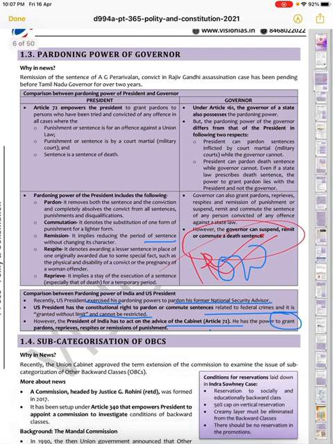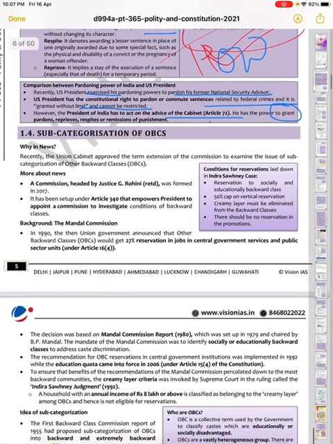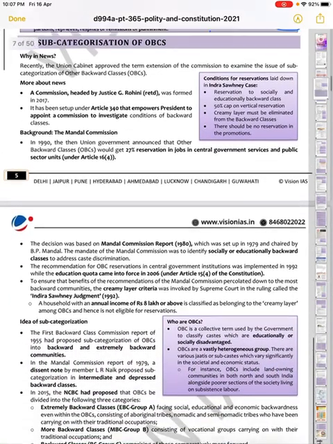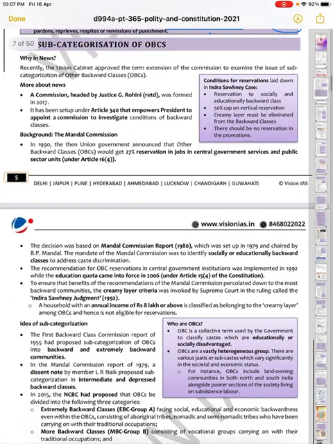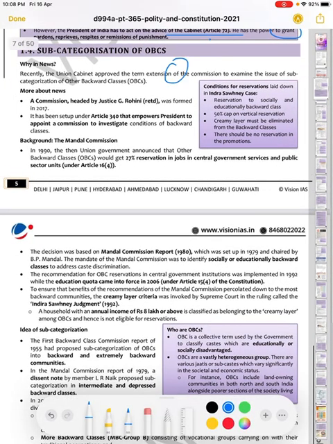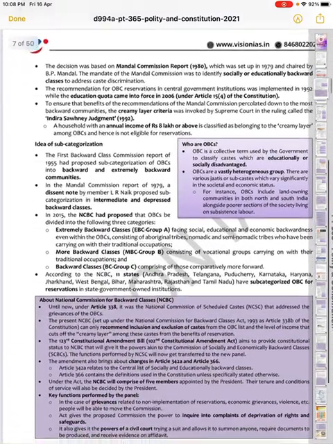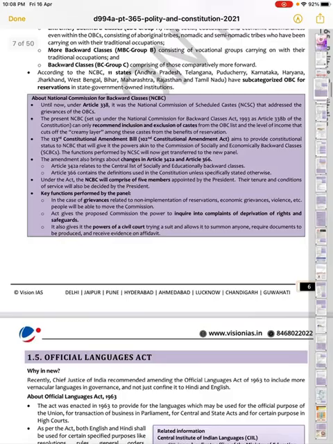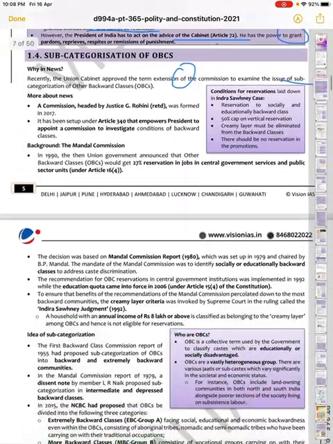Now we have a subcategorization of OBC. It is really important, and we'll discuss why it is in the news, because recently the Union Cabinet approved a term extension of the commission to examine the issue of it. I think we have to discuss it in another topic because it is important and it contains a lot of facts. We'll do it in another video.